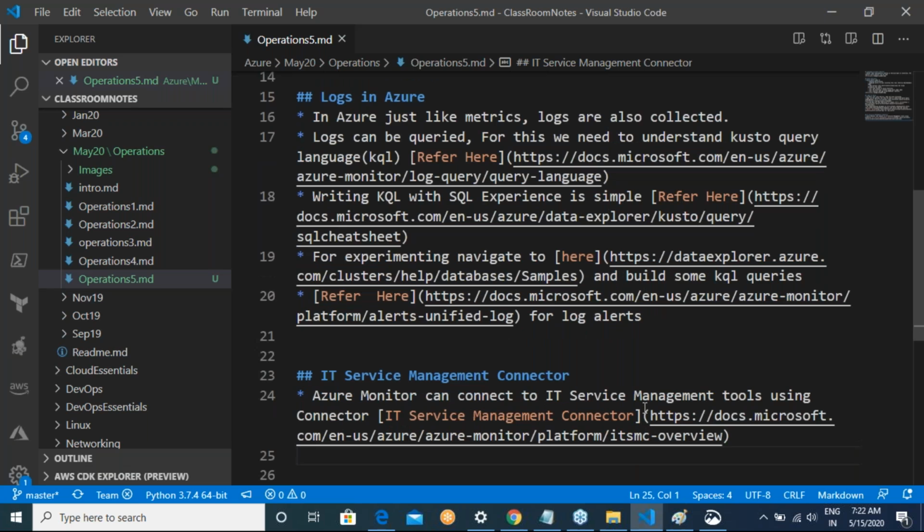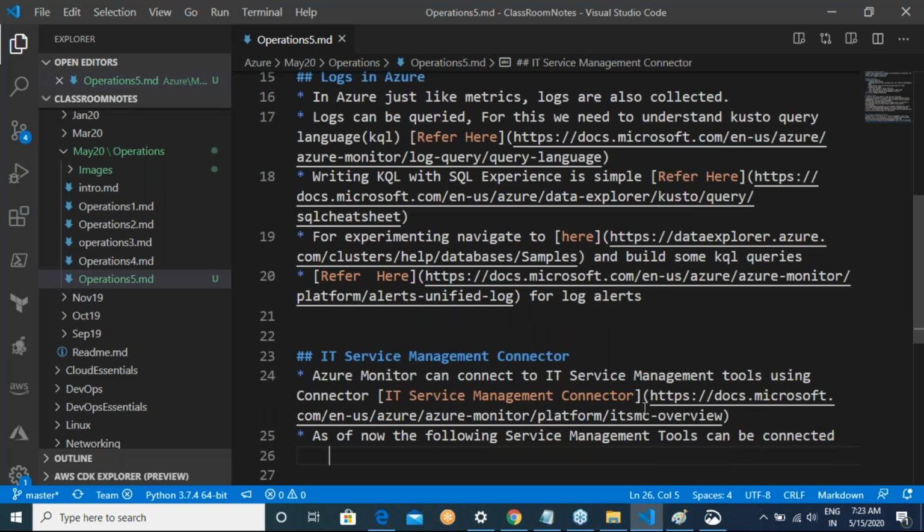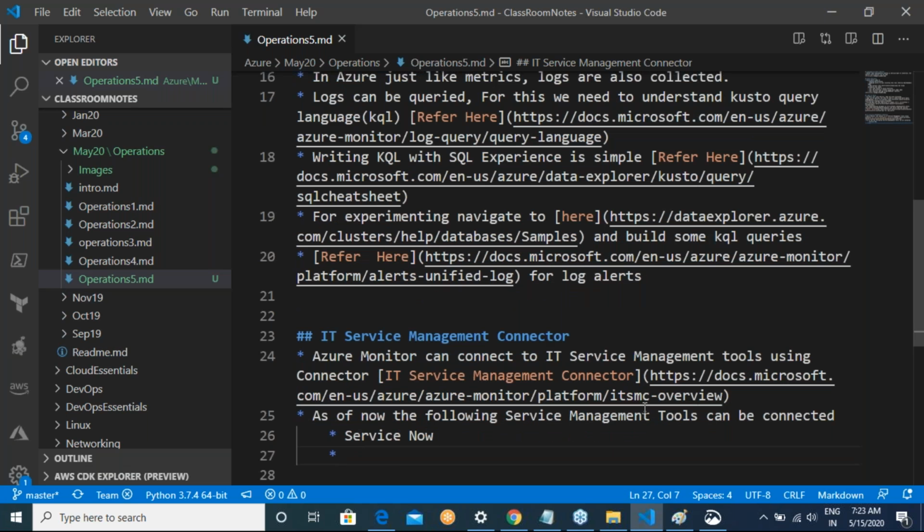As of now, the following service management tools can be connected. If you predominantly come from a complete IT background, you can connect ServiceNow.